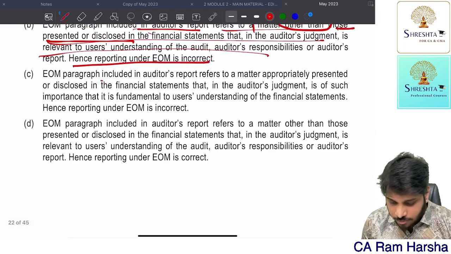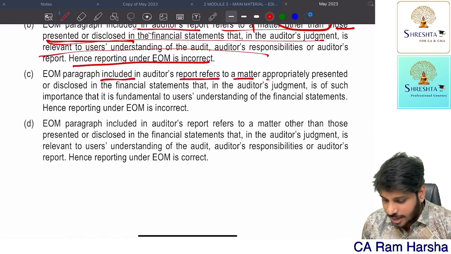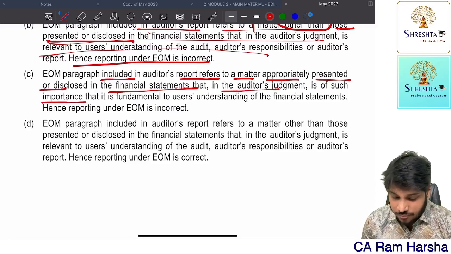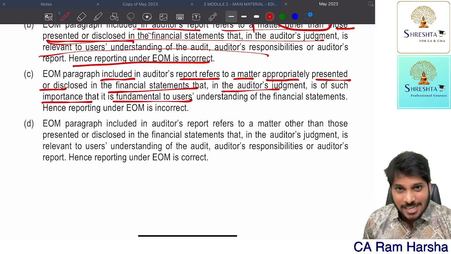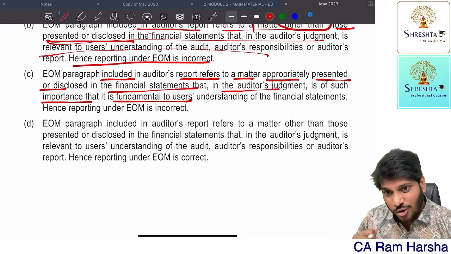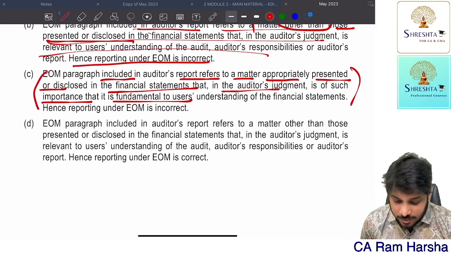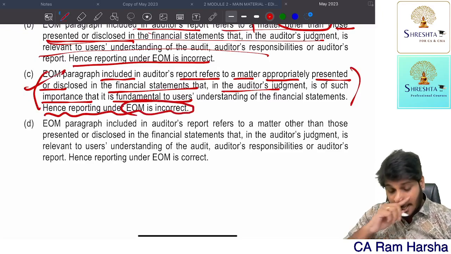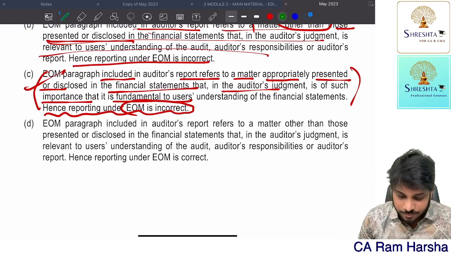Next, EOM is included in the audit report that refers to a matter appropriately presented or disclosed in the financials that, in the auditor's judgment, is of importance. So what they tested in this MCQ is the emphasis of matter paragraph definition and whether this can be done or not. So the emphasis of matter paragraph definition is right. Last one, hence reporting under EOM is also correct. This option is absolutely right.